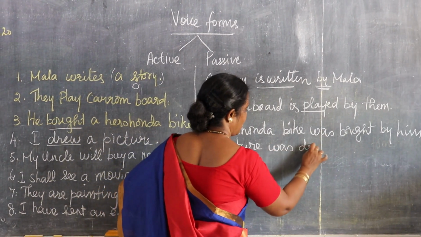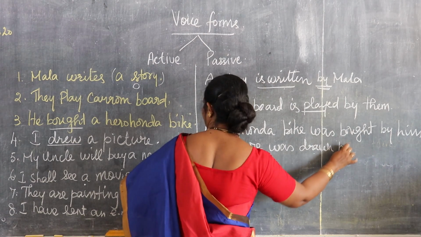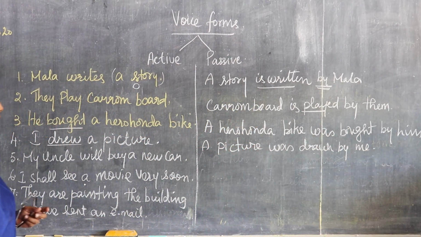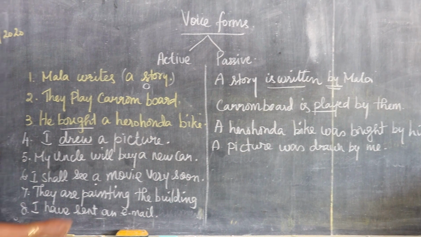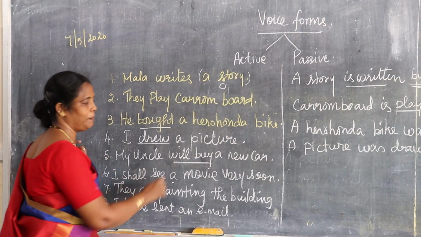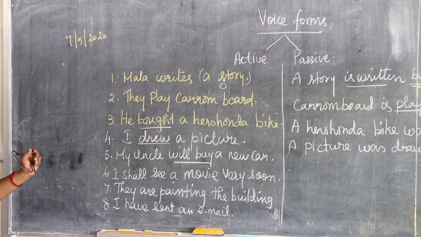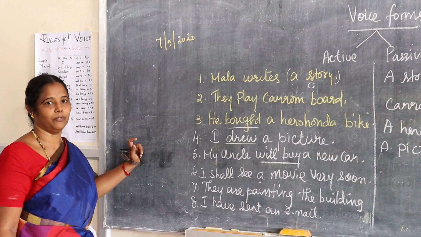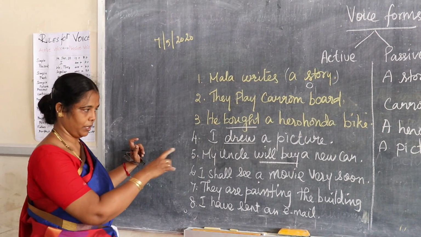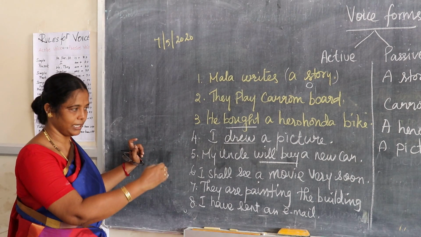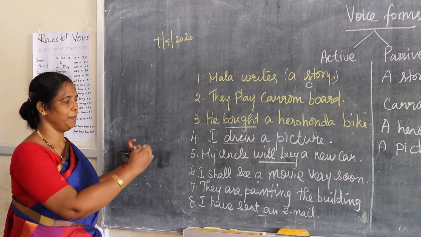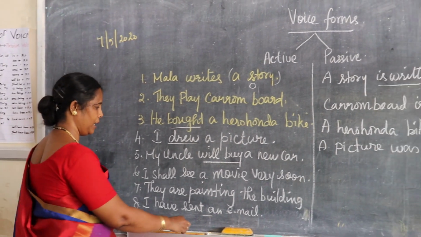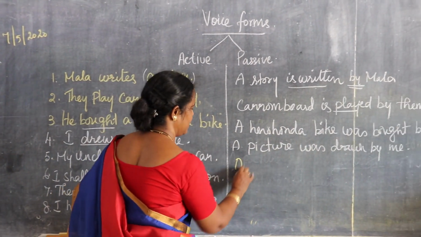A picture was drawn by me. My uncle will buy. Will buy is future tense. Future should change into will be plus past participle. So the sentence must be changed like this: a new car will be bought by my uncle.